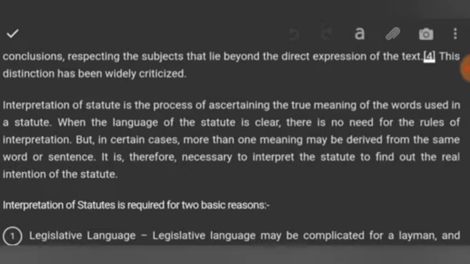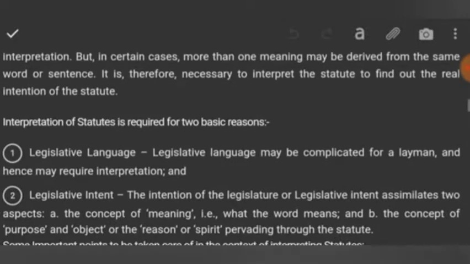in order to interpret or ascertain the meaning or intentions of the legislature. Interpretation of statute is the process of ascertaining the true meaning of the words used in a statute. When the language of the statute is clear, there is no need for the rules of interpretation. But in certain cases, more than one meaning may be derived from the same word or sentence. It is therefore necessary to interpret the statute to find out the real intention of the statute.